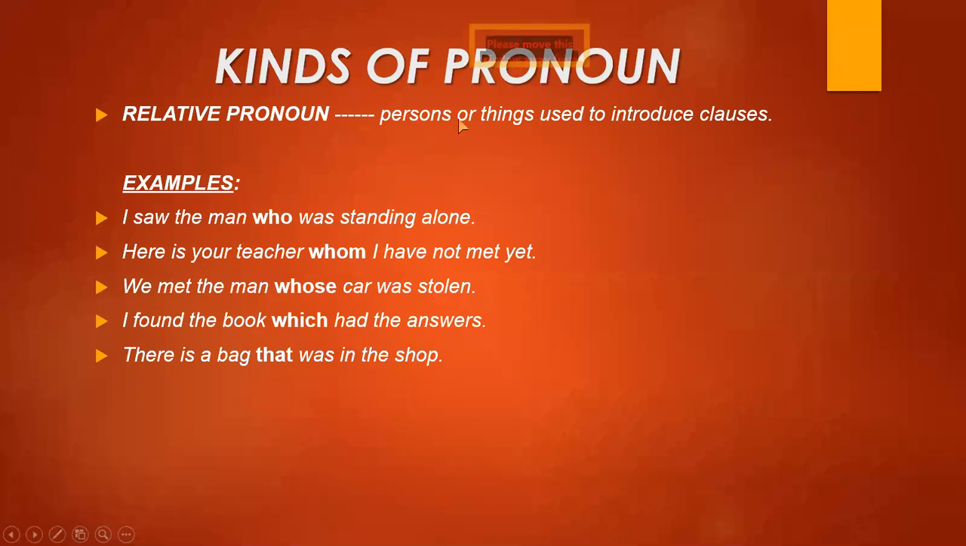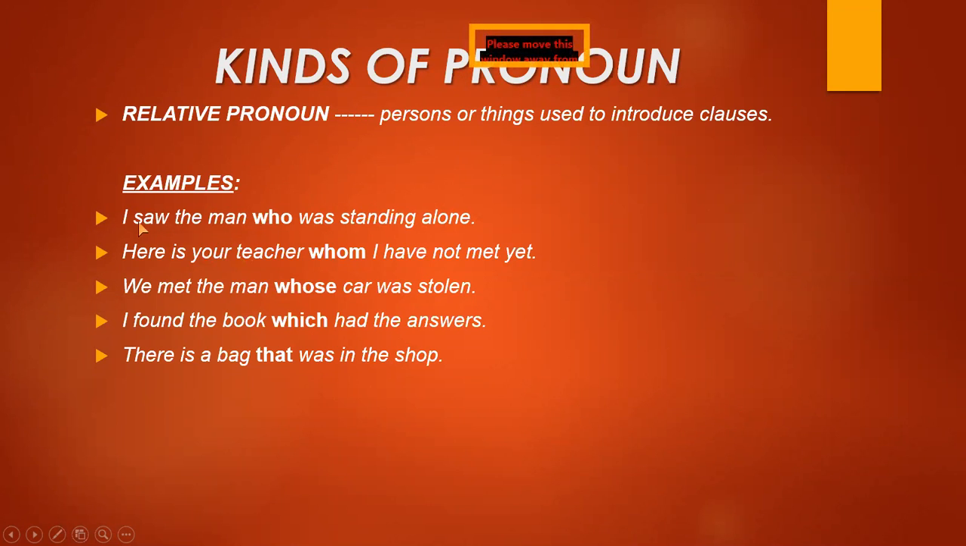Relative pronoun is the persons or the things used to introduce clauses. Clause is actually a sentence in which a verb is present. Sometimes more than one verb is present in the clause, but we are discussing only the clauses which have one verb. And it is showing this pronoun is used for the persons as well as for the things. Remember these things. It is used because thing is also a noun, and I have told you pronoun is used in place of a noun.